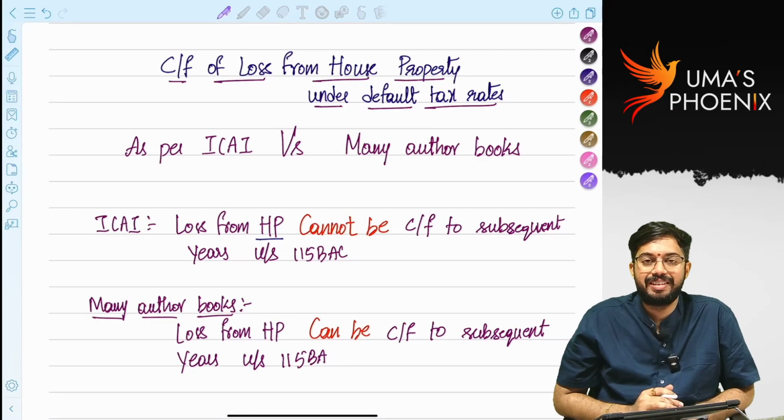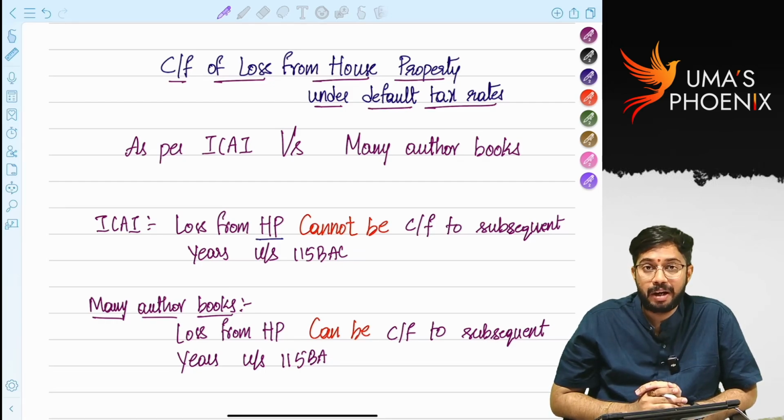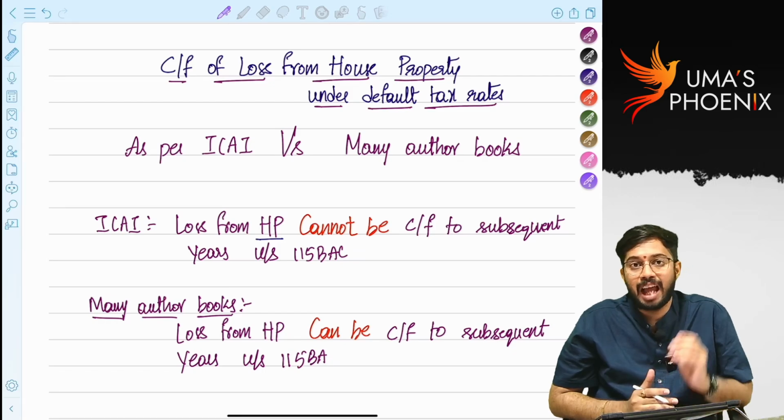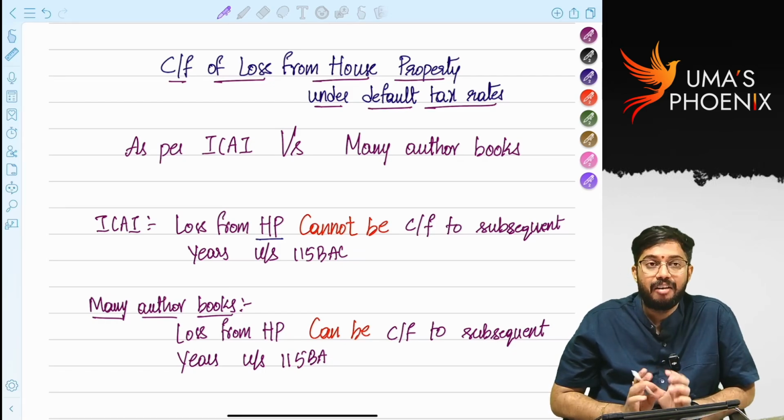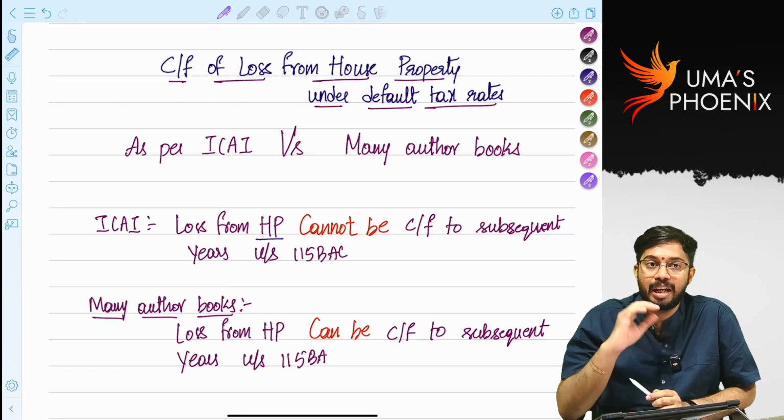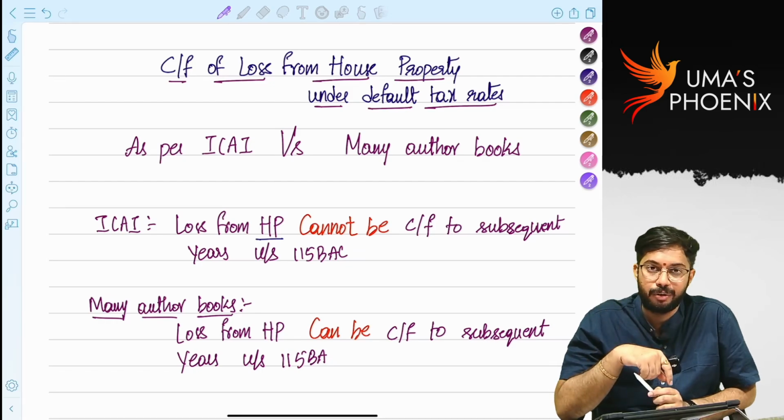Hello students, many of you are asking me one doubt very frequently these days. Sir, can loss from house property be carried forward to subsequent years under default tax regime or not? This is very controversial. I spoke with Board of Studies. I have got enough clarification from Board of Studies. Whatever the clarification that I got, that I am going to share with you in this video.